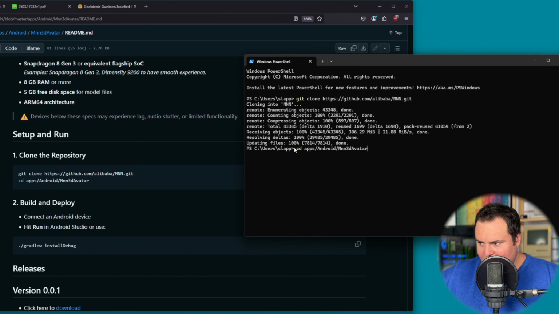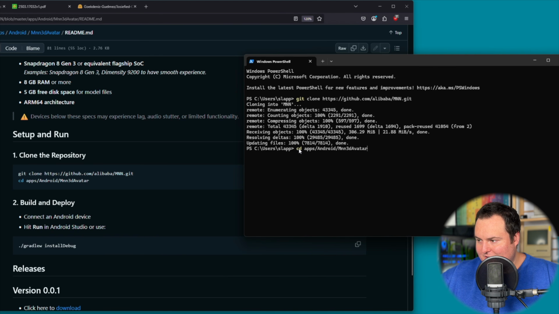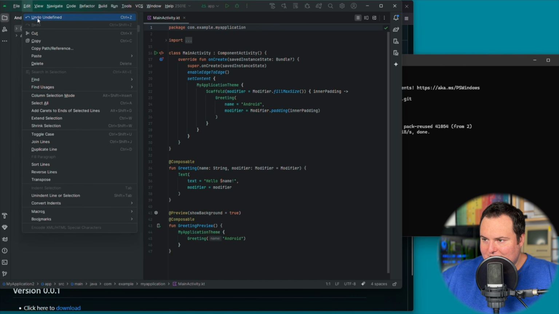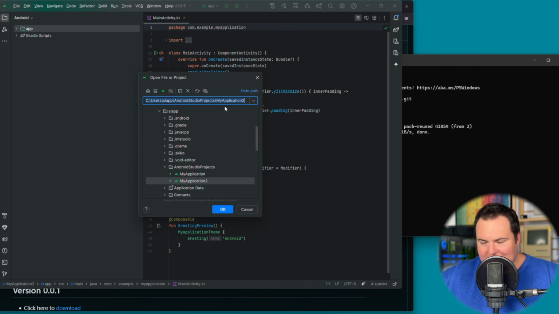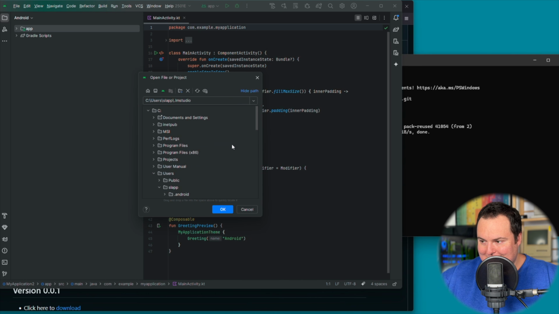Once this step 1 command right here has been done in PowerShell, it will clone this repository and then leave us in this specific folder for this actual app. All I did then is go into Android Studio, and from the file menu, I just clicked open, and then I navigated to the folder that we see right here in PowerShell, which is my user, apps, Android, and then MNN 3D Avatar. It is a difficult name for anyone who may be dyslexic.